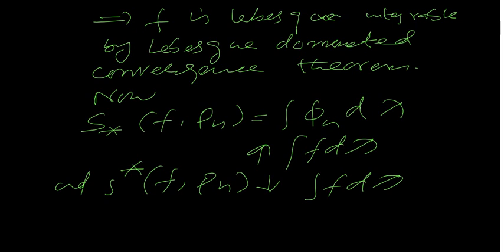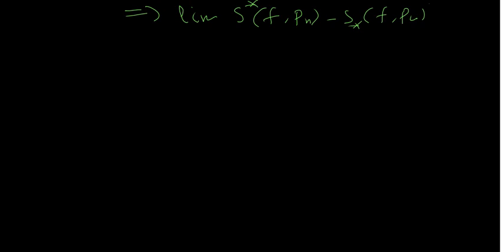So it implies that the limit of S upper star of f p n minus S lower star of f p n is equal to 0.